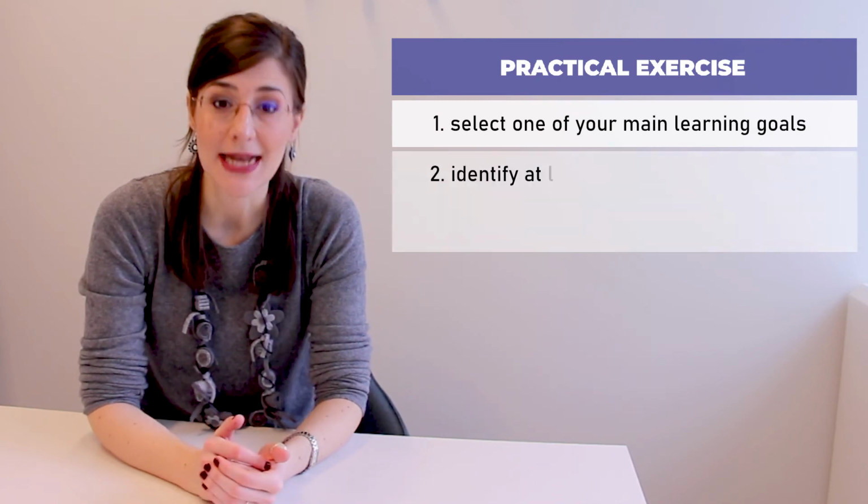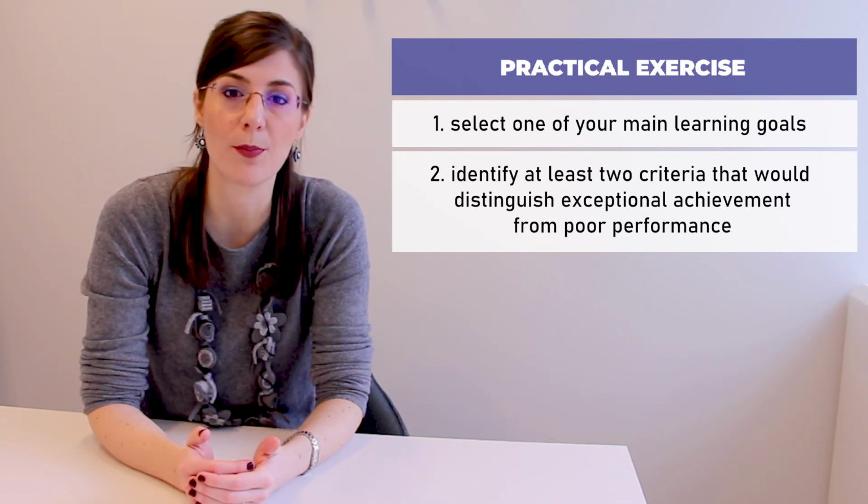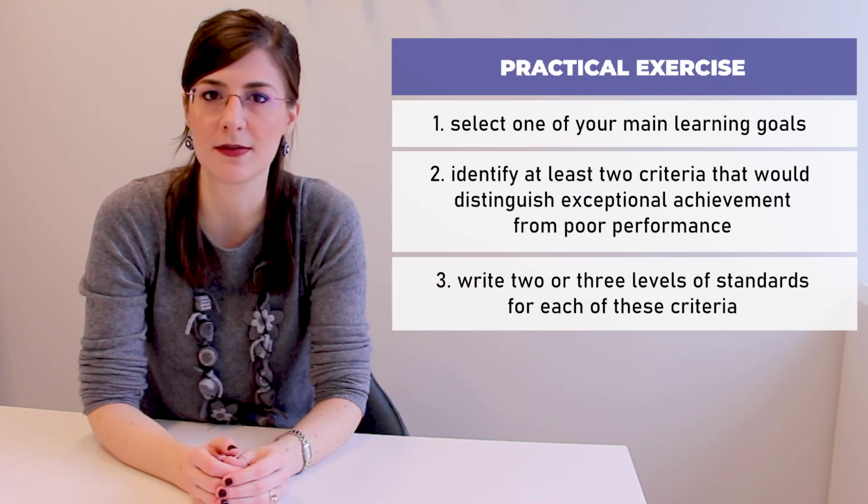You may want the class to do this self or peer assessment initially in groups and later on individually. Having clear standards against which students can compare and contrast themselves will help them to reflect on their own learning and their peers' learning as well. A practical exercise that can help guide your thinking: select one of your main learning goals. Identify at least 2 criteria that would distinguish exceptional achievement from poor performance. Then write 2 or 3 levels of standards for each of these criteria.